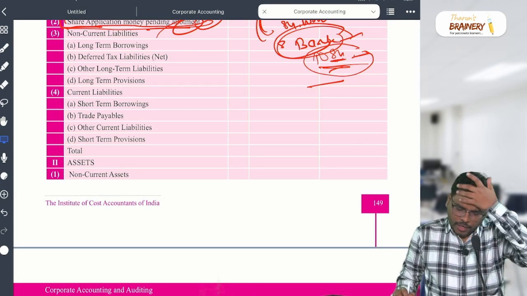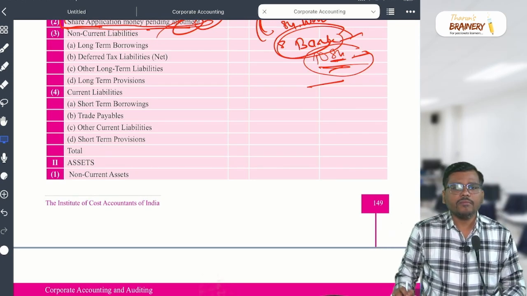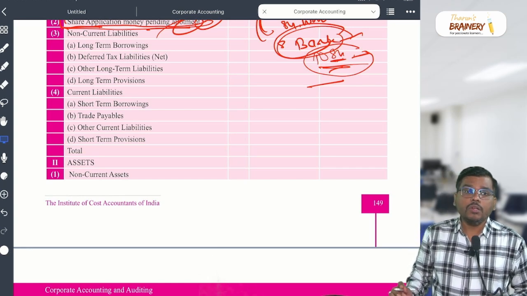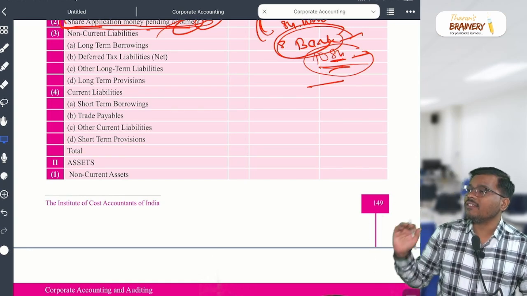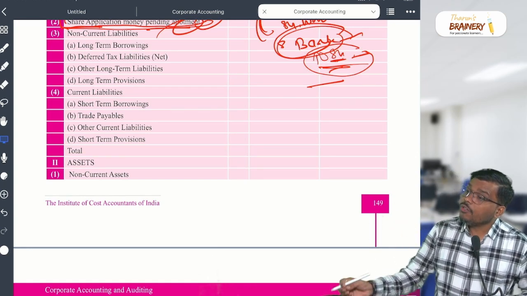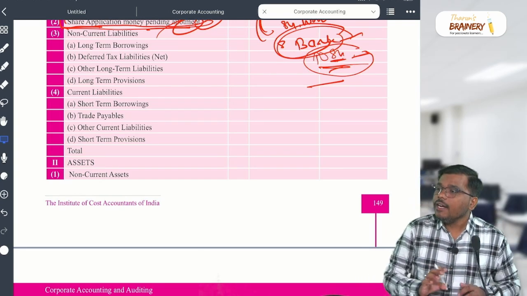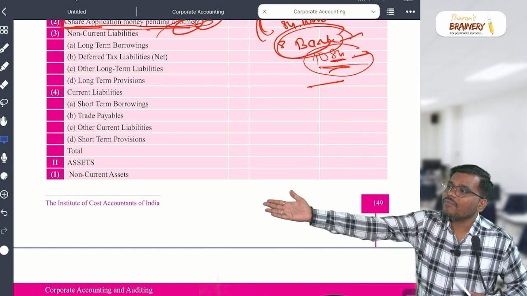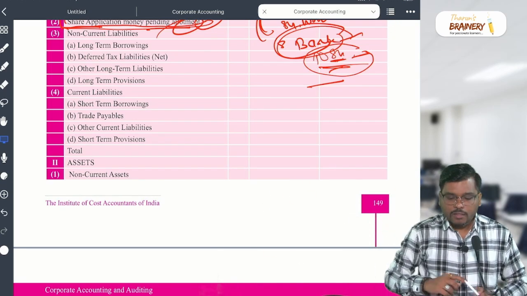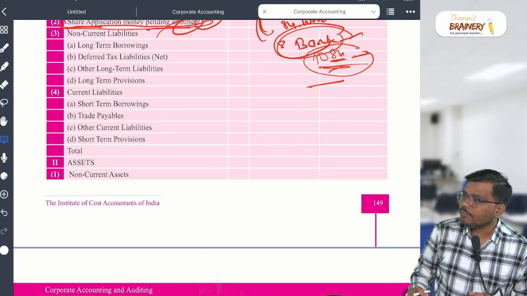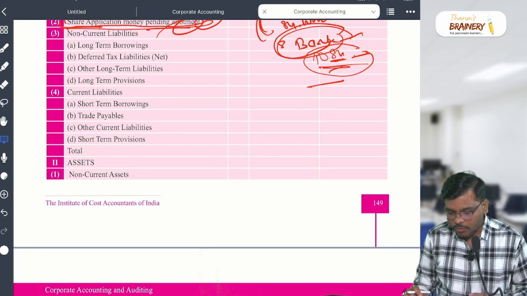Any other example, sir? Another example is income received in advance. You receive some income in advance. Is it your income? No. It's the income of which year? Next year. But you receive it in advance. So it will come under where? Again, other current liability. Are you able to understand? Yes or no? Right?